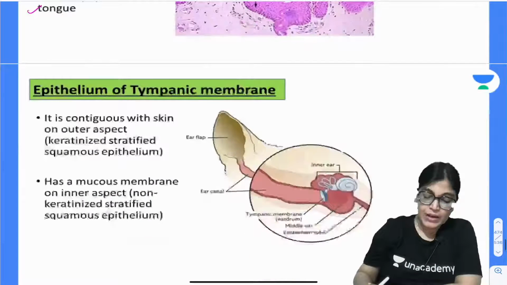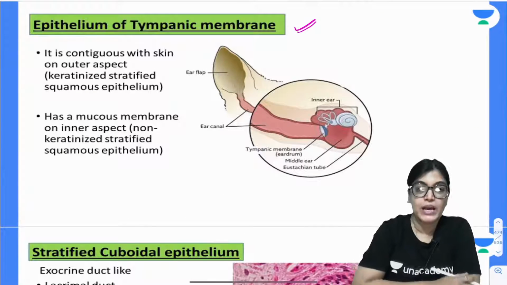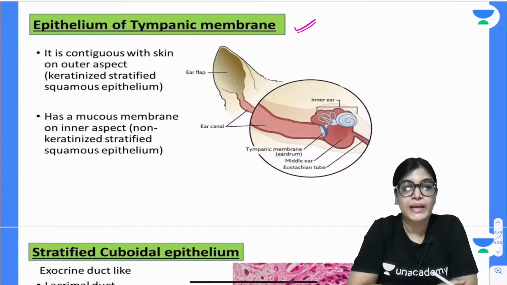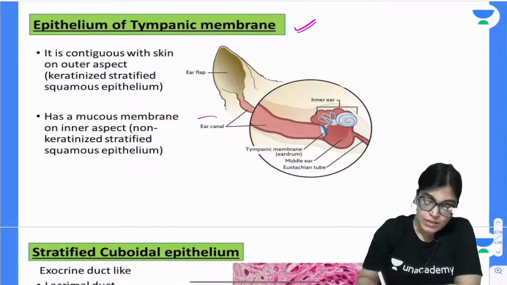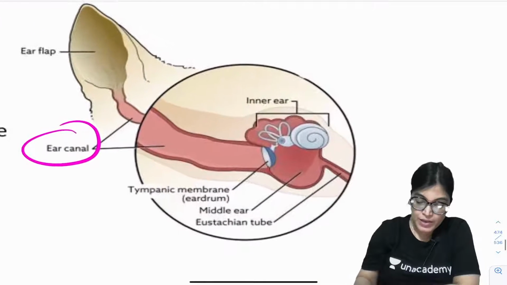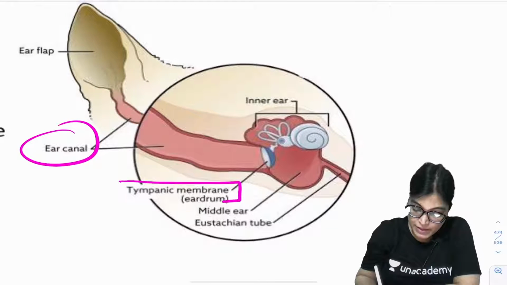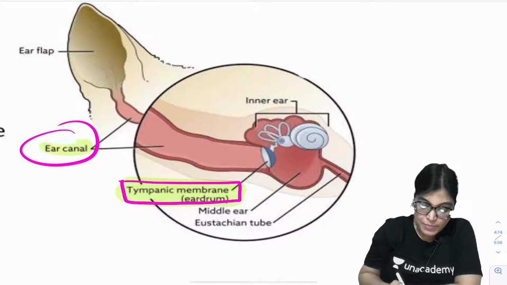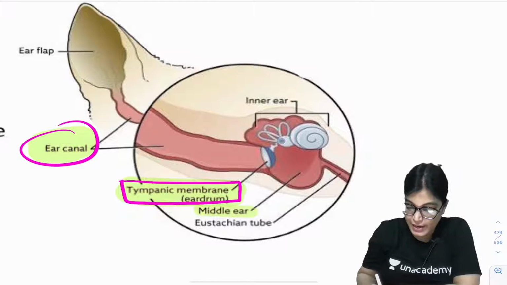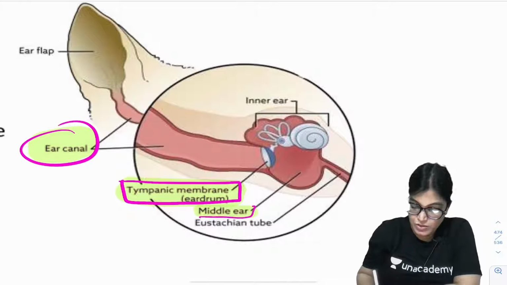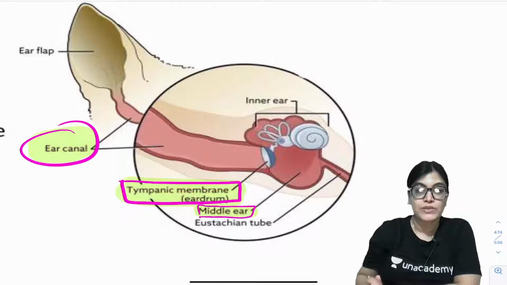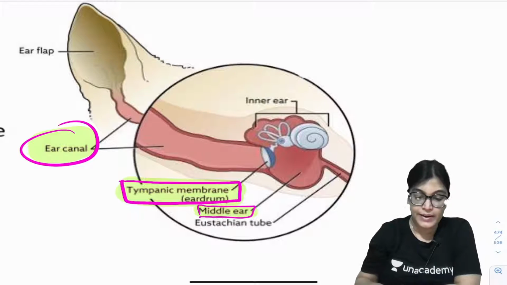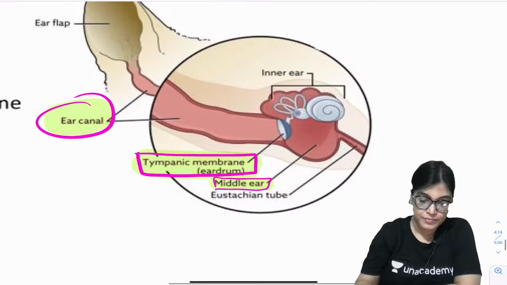Now let's talk about the epithelium of the tympanic membrane. What do you mean by tympanic membrane? It is also called the eardrum, and it is the eardrum which separates the external canal from the middle ear. See here, this is the tympanic membrane, which is called the eardrum, and this tympanic membrane or eardrum is separating the external ear from the middle ear. So it is separating two parts of the ear, one is the middle ear and the other is the external ear.